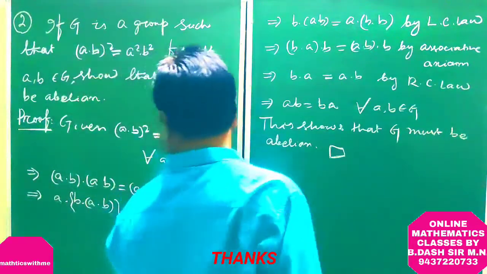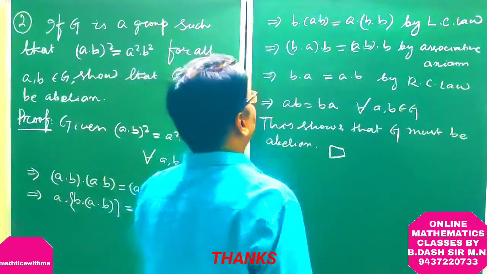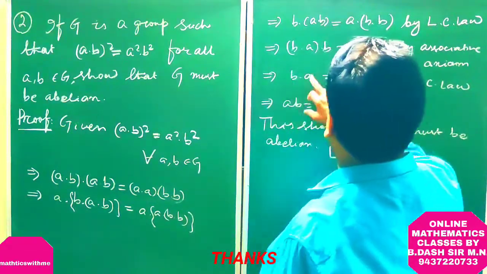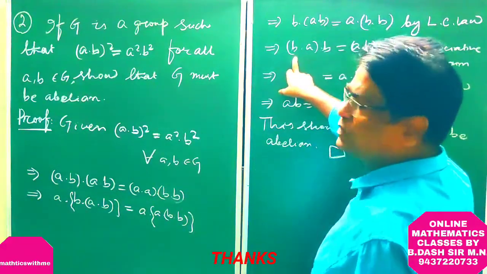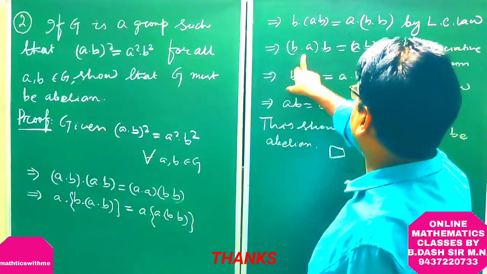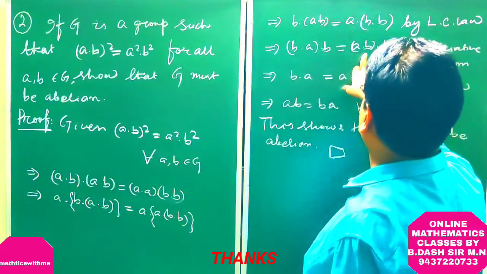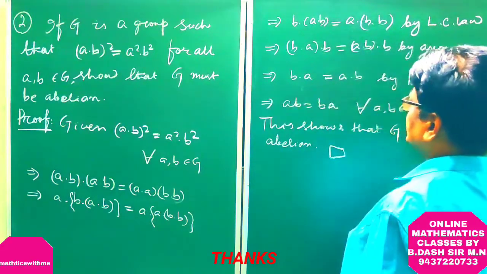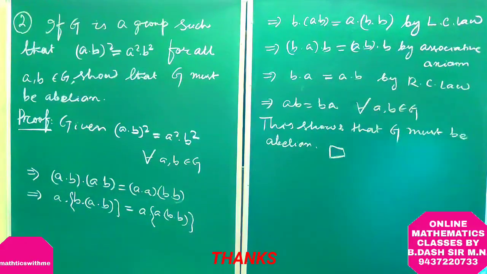Using left cancellation law, we can cancel a from both sides. Now by associative axiom, we can write b a b is equal to a b b. This shows that G must be abelian.